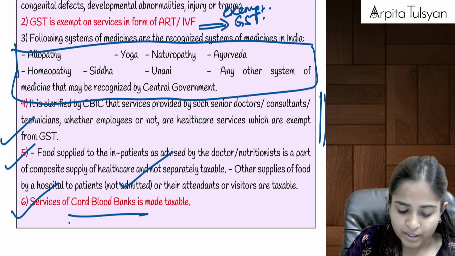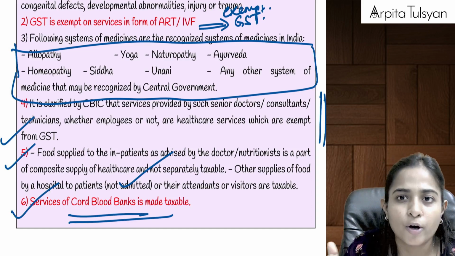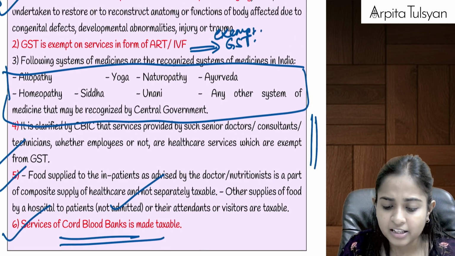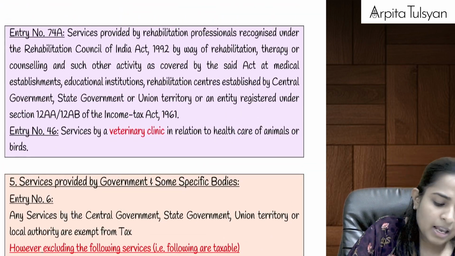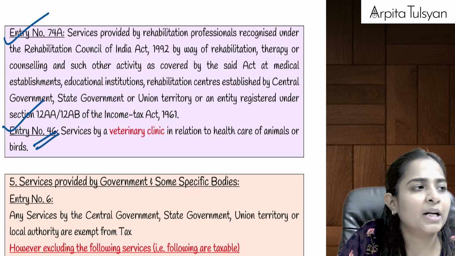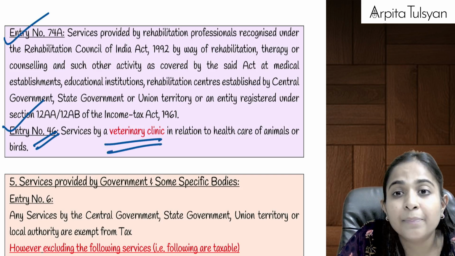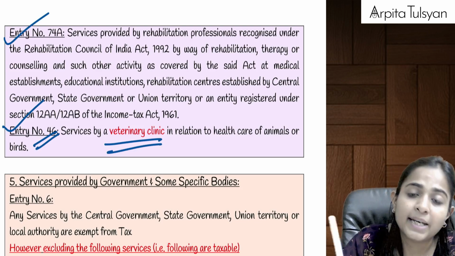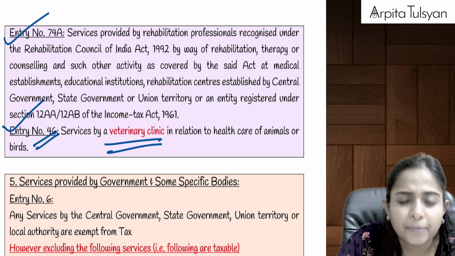Right? And the last one, cord blood banks, where the umbilical cord of the mother is saved for the children, etc. Services provided by such banks will be totally exempted from GST. Okay, last 2 points here. First, let's do entry number 46. Entry number 46 talks about services by a veterinary clinic. The clinics and hospitals which treat animals, birds, etc.